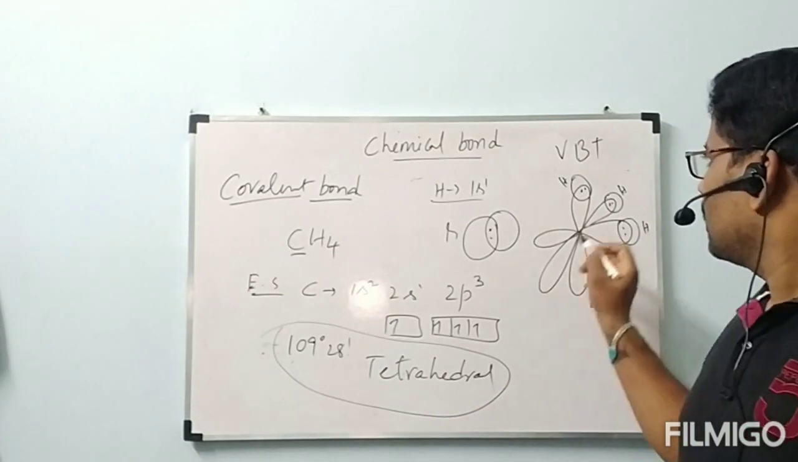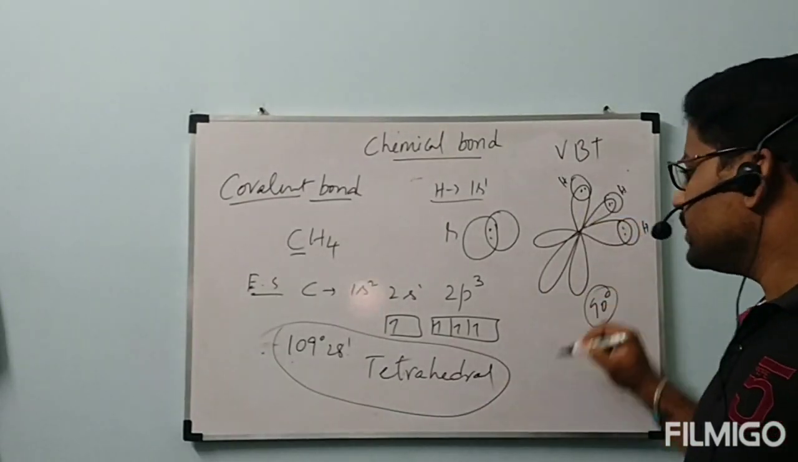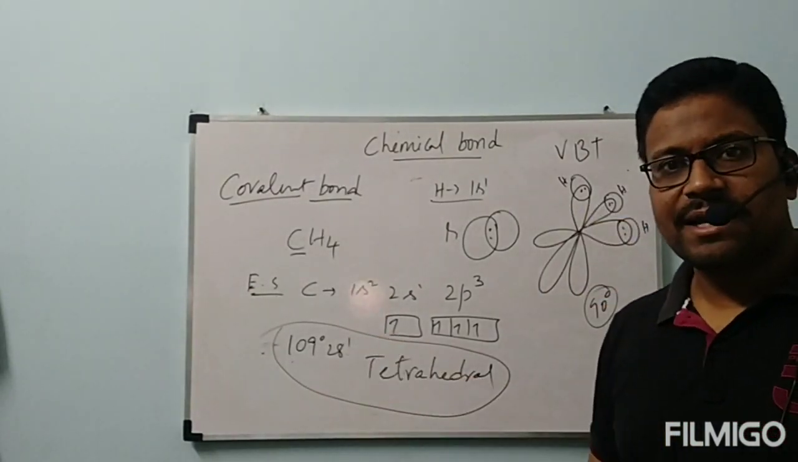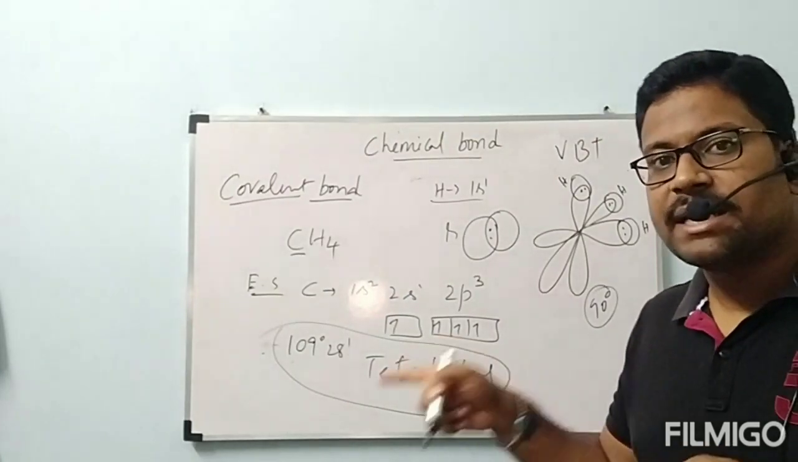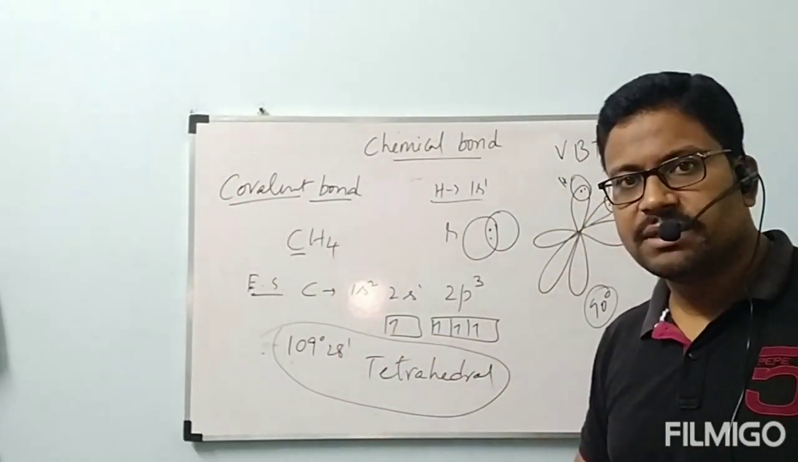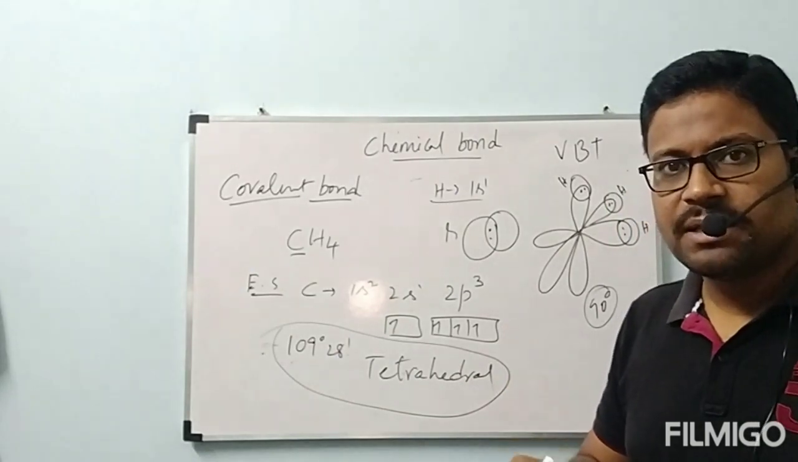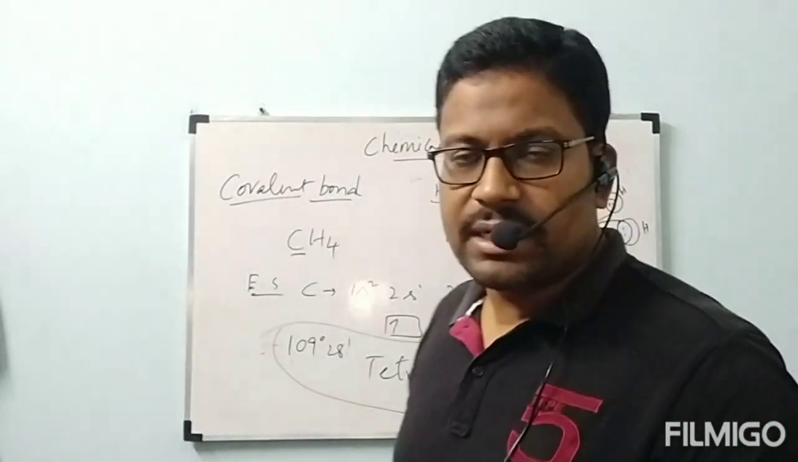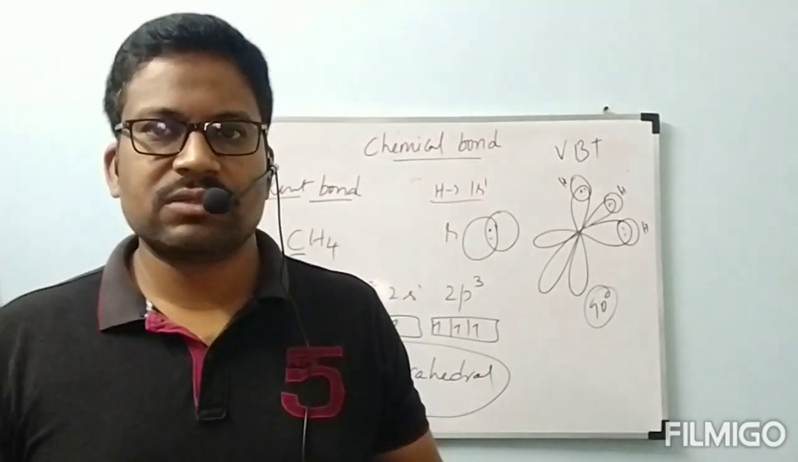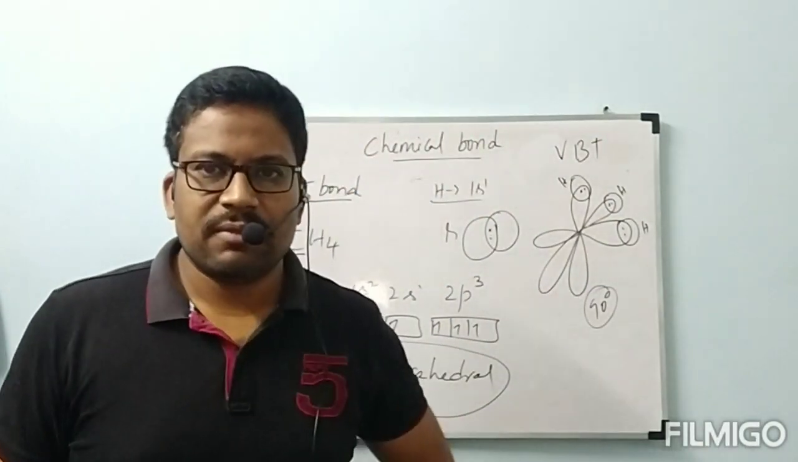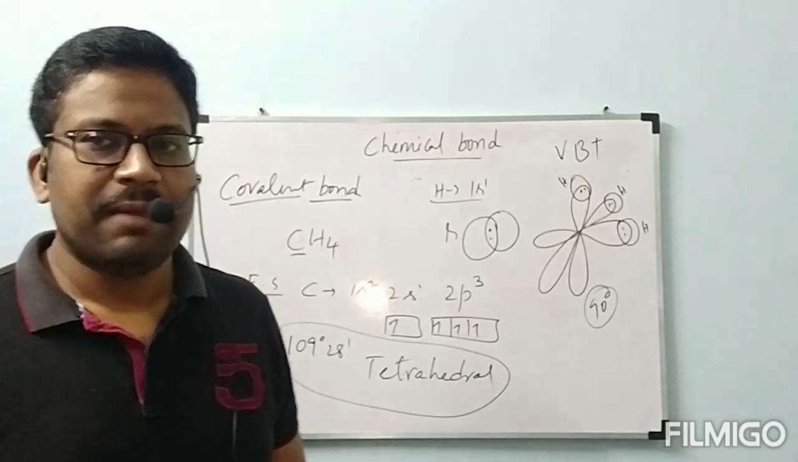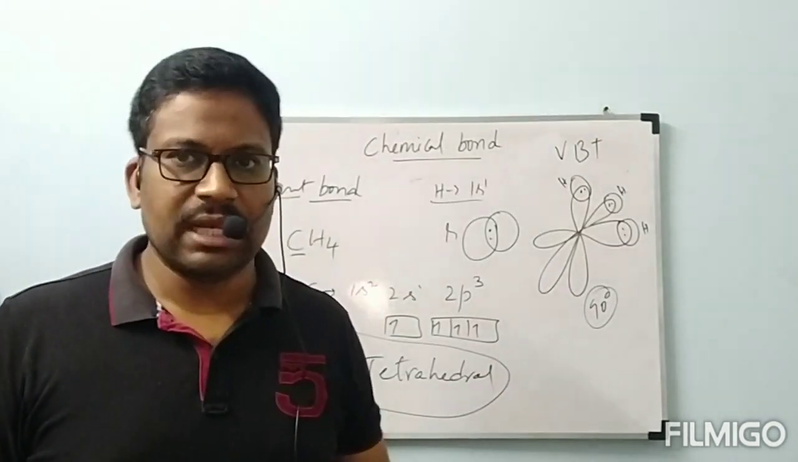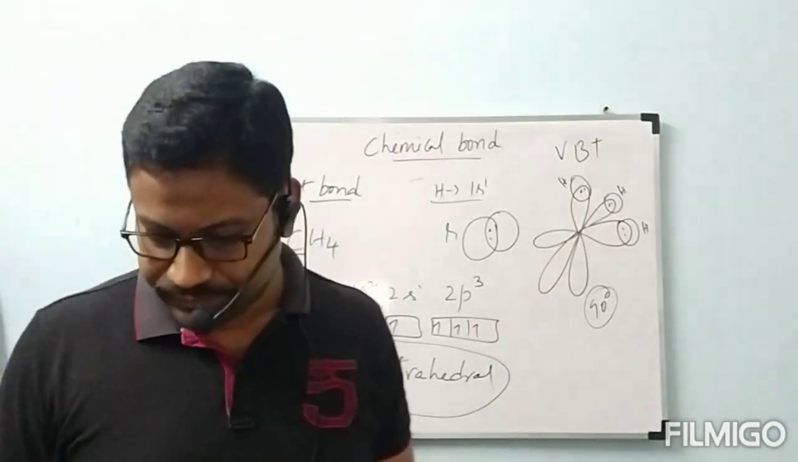And next, the bond angle must be 90 degrees, but practically we are getting 109. We have to believe the practical result, 109 degrees 28 minutes. So in what way can we explain the bond angle in CH4 as 109 degrees? That one we have to see. Which theory is going to explain it? That theory was given by hybridization. The hybridization concept will explain the structures clearly. That one we will see now.